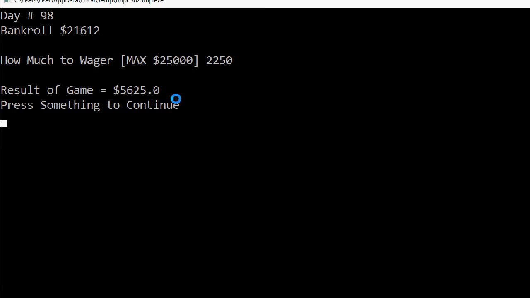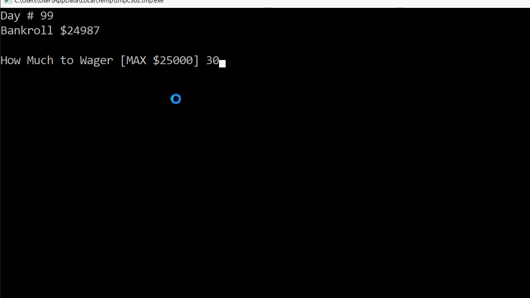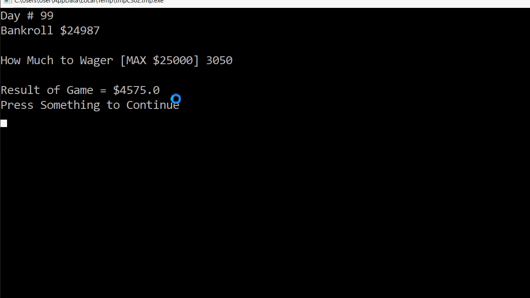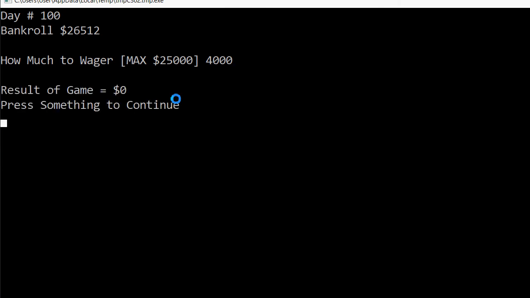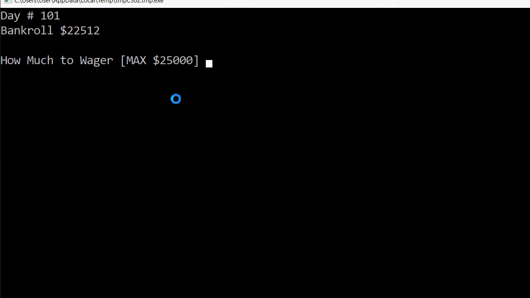Ooh, 56. Feel the rush. You might want to put an aggressive play, and let's go 3050. See what happens. Okay, small win. And one of the things you can do here is keep a stop loss type thinking. I did 3050. I won back 47. So I can do 4,000, and I know worst case scenario, I lose 4 plus the 17 that I made. The worst I'm going to lose in this run now would be 23. So manage your risk, manage the reward.